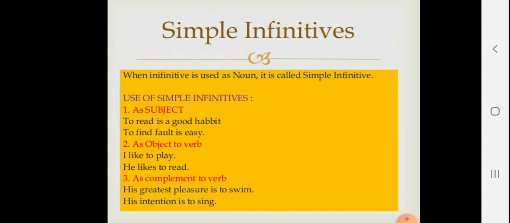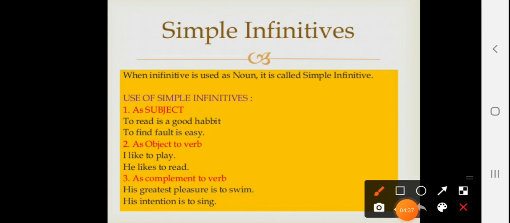When infinitive is used as noun, it is called simple infinitive. Whenever infinitive verbs are used as noun, students, they are called simple infinitive. They can be used as subject. See here. To read is a good habit. To find fault is easy. See, infinitives are used as subject. They can be used as object also. I like to play. He likes to read.